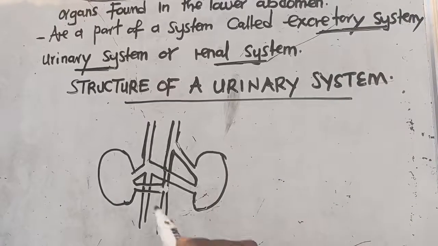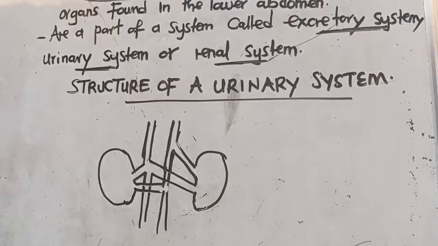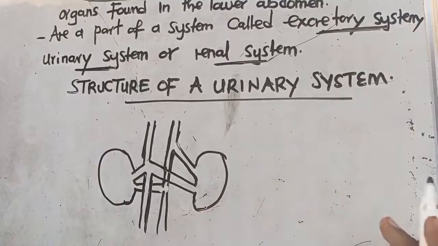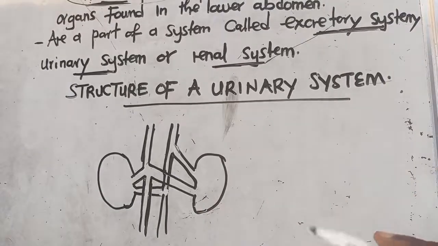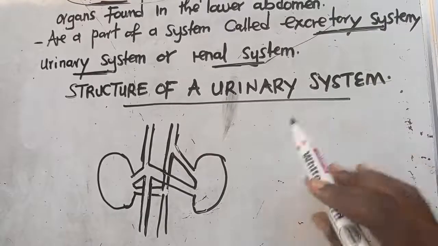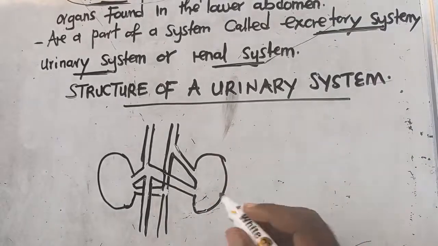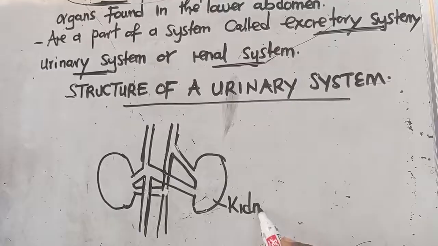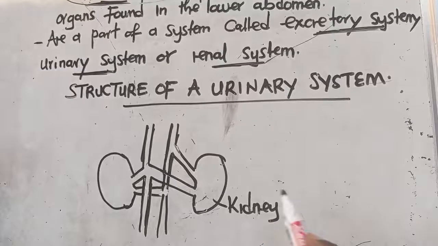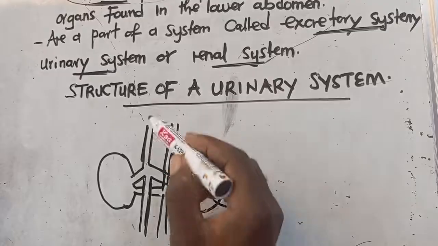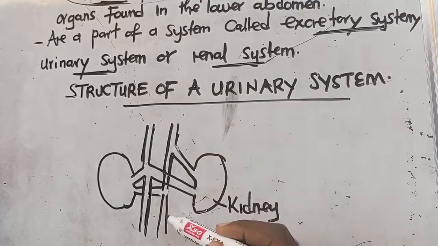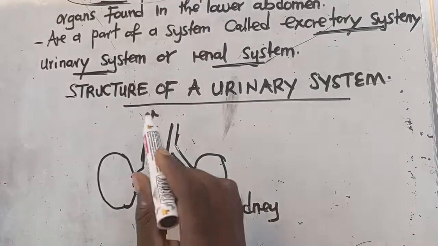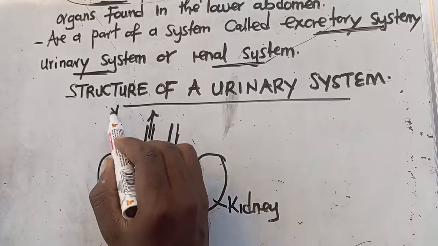This is just an example to help you understand what I'm talking about. You just have to understand all these parts. Those of you that are sharp at drawing, you are supposed to draw this. This is the structure of the urinary system. These ones are what we call the kidneys. This is how a kidney is. We've got these two tubes that carry blood away from the kidneys. These ones are what we call the vena cava.